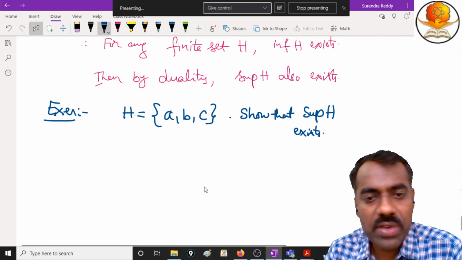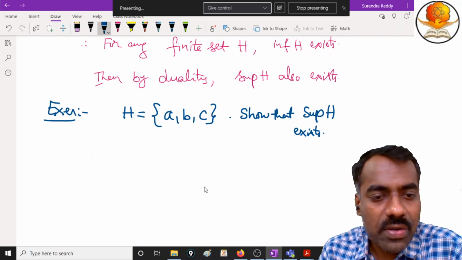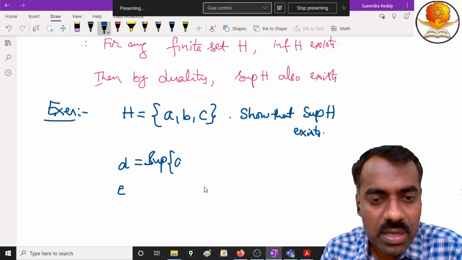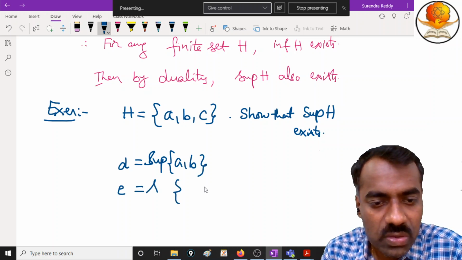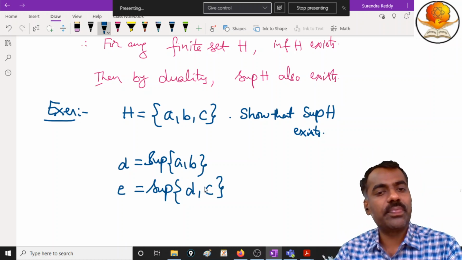So tomorrow if you are not getting this one, I will explain. It is very simple. You take two elements, suppose you call them D and E, as you called earlier. D is nothing but the supremum of A comma B, and E is the supremum of this D together with the remaining element, which is C. Is this clear?